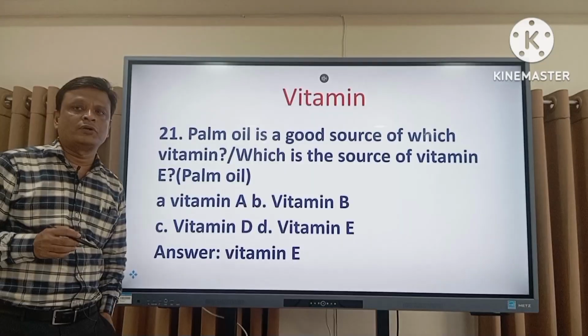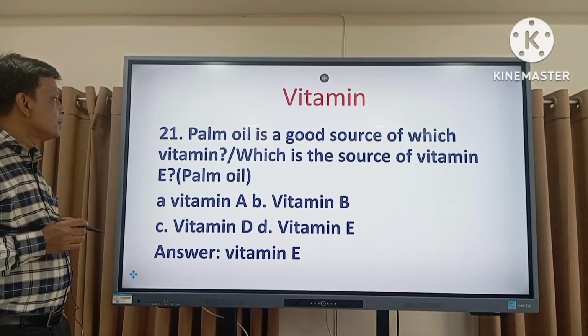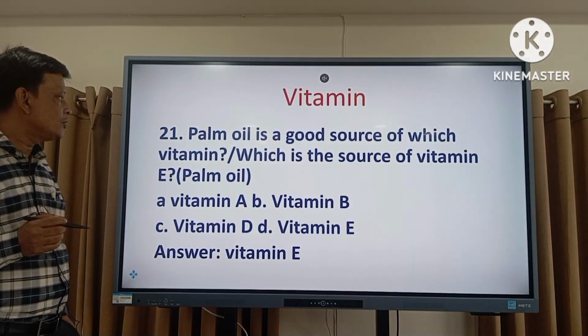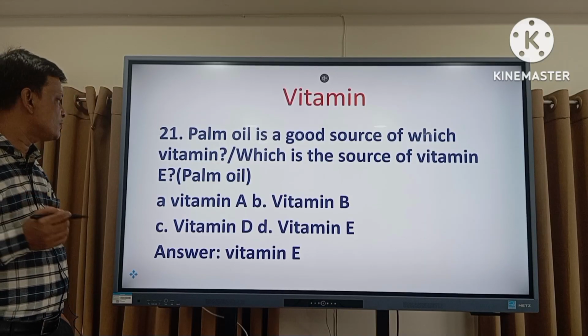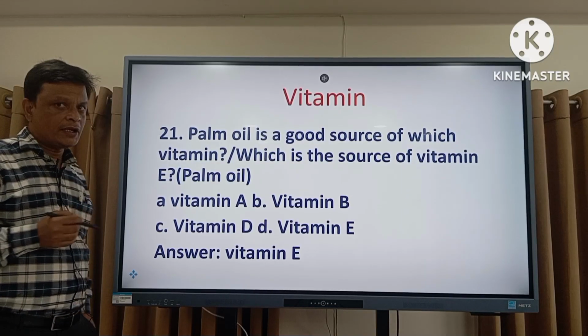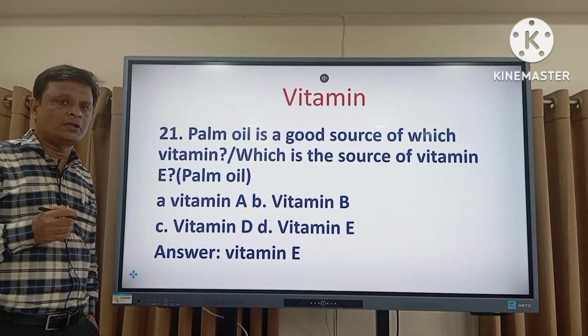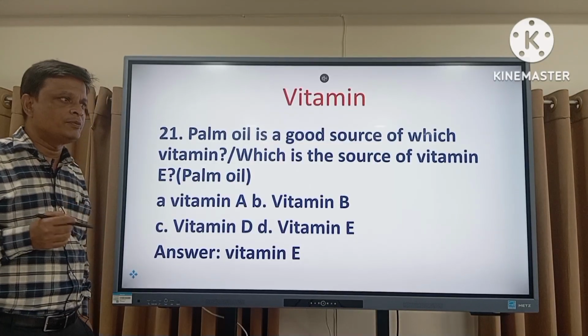Now the question number 21. Palm oil is a good source of which vitamin? Or which is the source of vitamin E? The right answer is palm oil. Palm oil actually is the source of vitamin E.